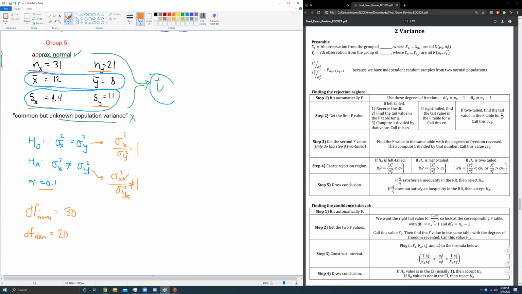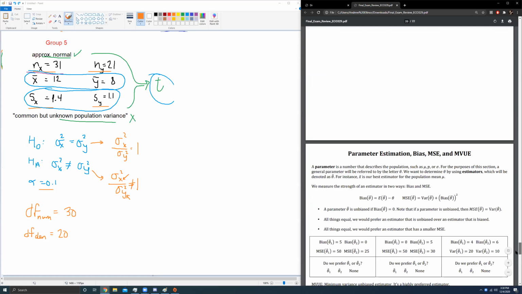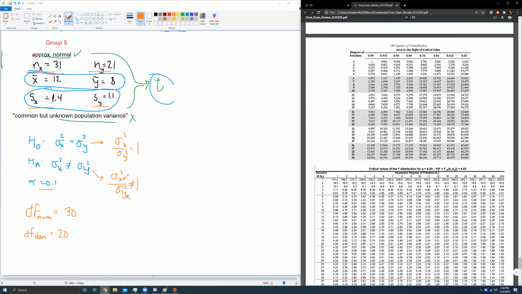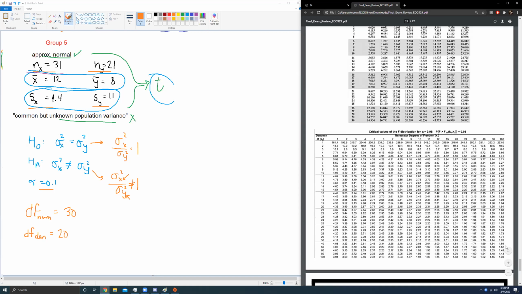Let's go on to step 2, which is a two-tailed test. So if it's a two-tailed test, find the tail value in the F table for alpha over 2. So I'm going to go down to my F table, hoping that I have the correct one. I don't think I do, actually, because this F table is, oh, we're good. This is for alpha equals 0.05. There are different alpha tables. So there's an alpha equals 0.01 table, an alpha equals 0.05 table, and an alpha equals 0.10 table. Well, I think we're okay with alpha equals 0.05.